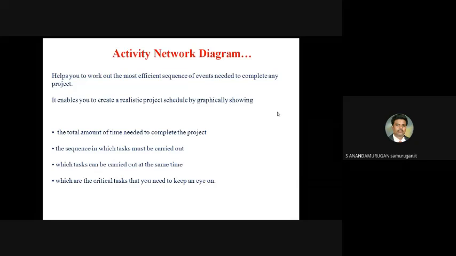You also draw the activity diagram for your mini project or your 8th semester project. You have to tell that, for your mini project, the total period may be 3 months. For that, you have to draw the line. Then, what are the sequences? Normally, take an example: a mini project for website making, website designing.